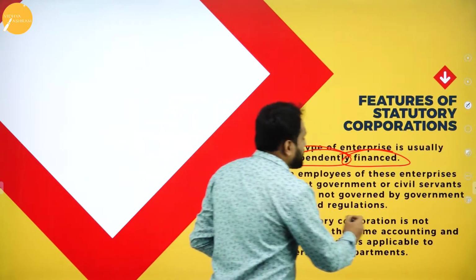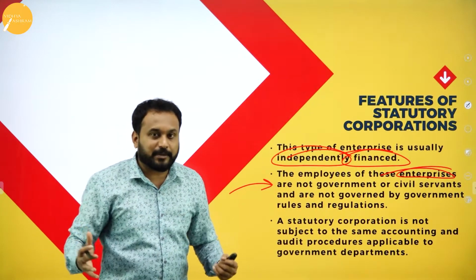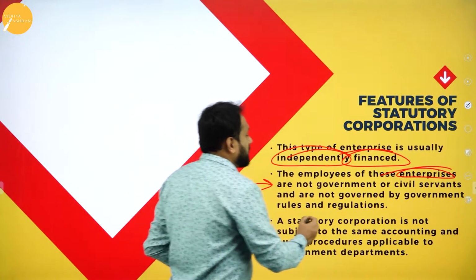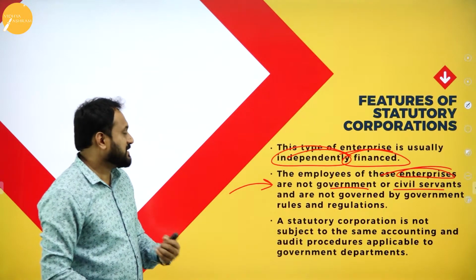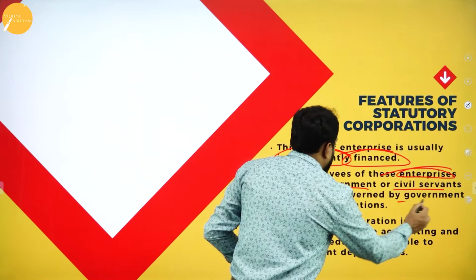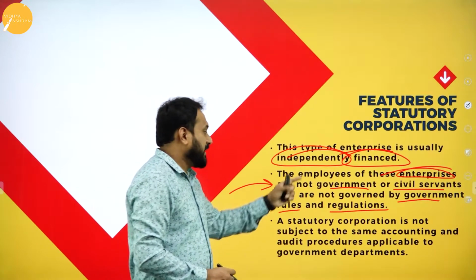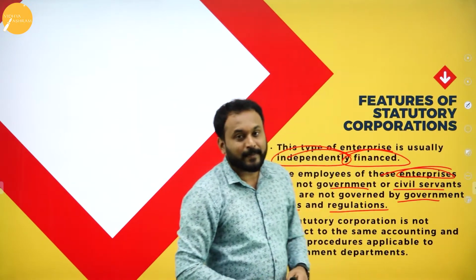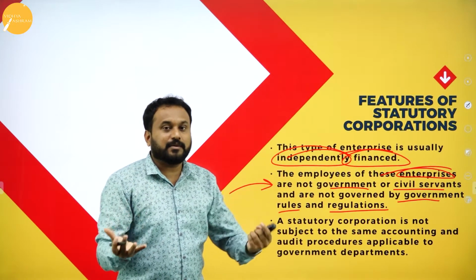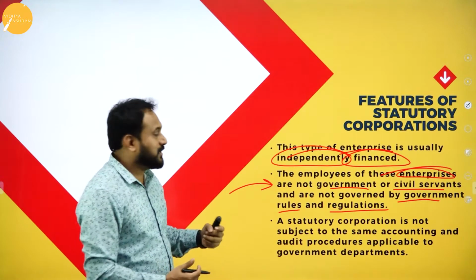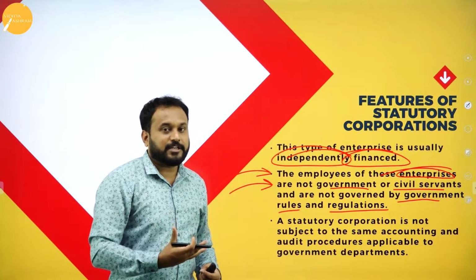So here, the employees of these enterprises, now it is not just SBI, it is all the statutory corporations, are not government or civil servants, and are not governed by government rules and regulations. Whatever the government employees' rules and regulations are, it is not the same for these people. They are financed independently; whatever they want to do, they are doing it, because that is the amount of freedom given to the statutory corporation for the benefit of the public at large.